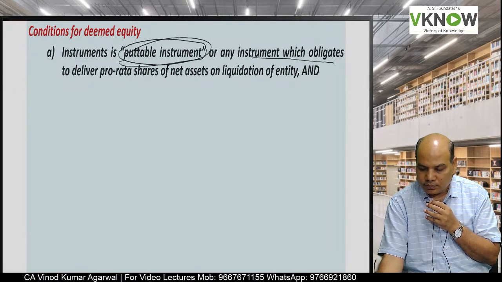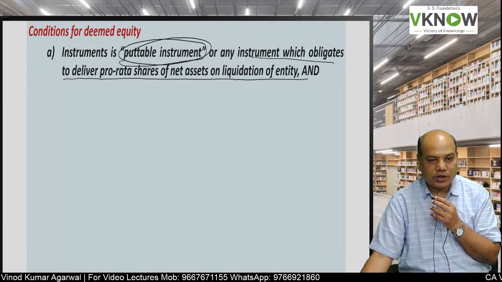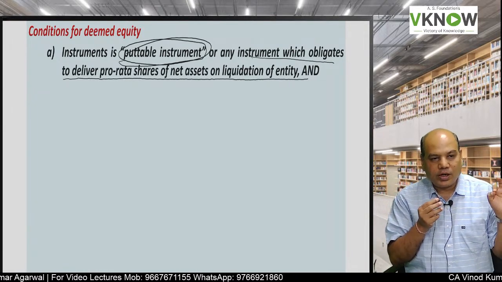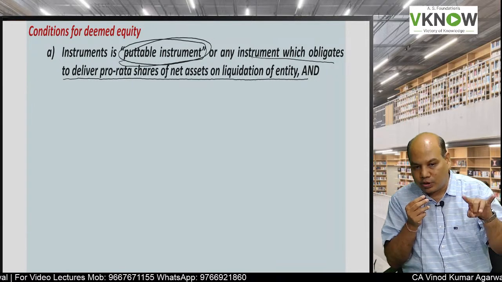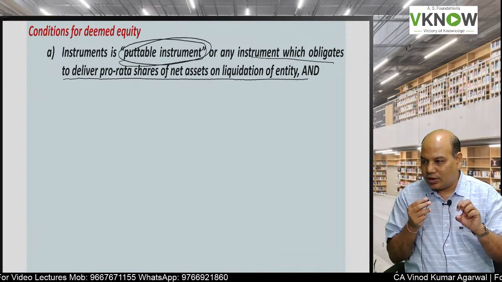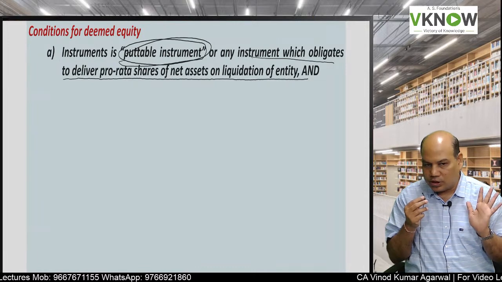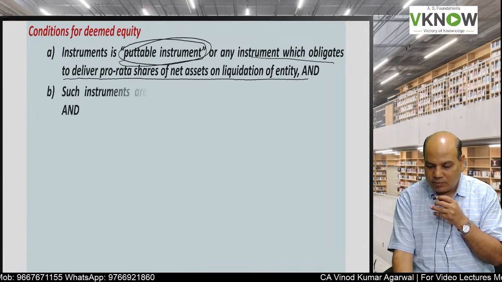Or an instrument which obligates to deliver pro rata share of net asset on liquidation. That means the holder of the instrument will get pro rata share in net asset, but at the time of liquidation. So he is getting cash also, but that cash is paid at the time of liquidation. Such instruments are treated as deemed equity.